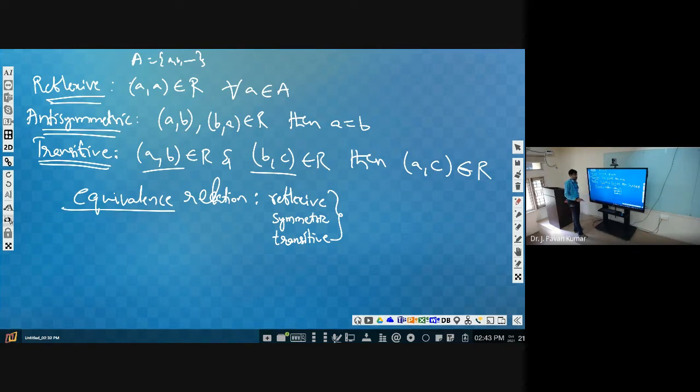Can you say one example for equivalence relation? Yes, we have seen several examples for equivalence relation. Can you say at least one? Yes, please respond, ma'am.